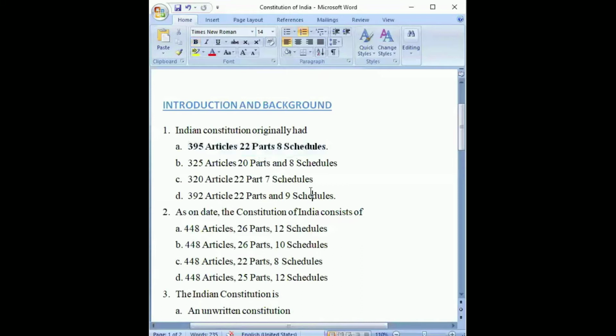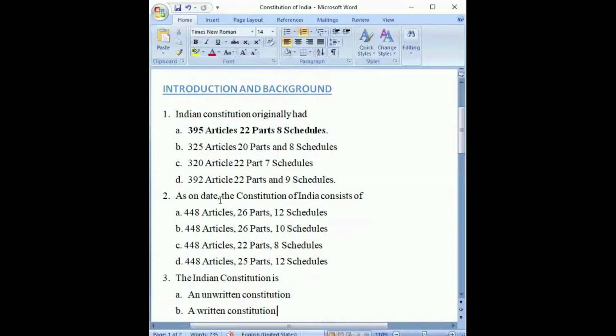We will now move to the next question. The next question is: as on date, the Constitution of India consists of, again similar. The previous one was at the time of inception, before any amendments were made, and this is as on date. So as on date, how many articles, parts and schedules do we have?